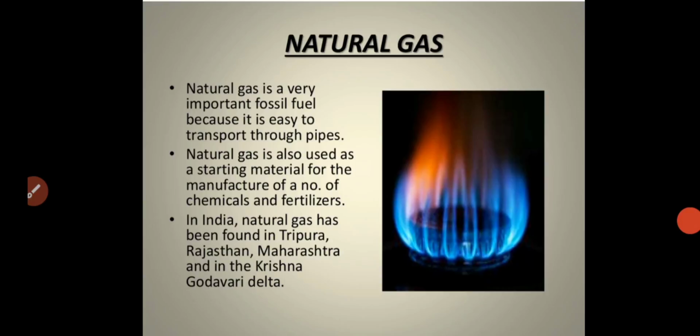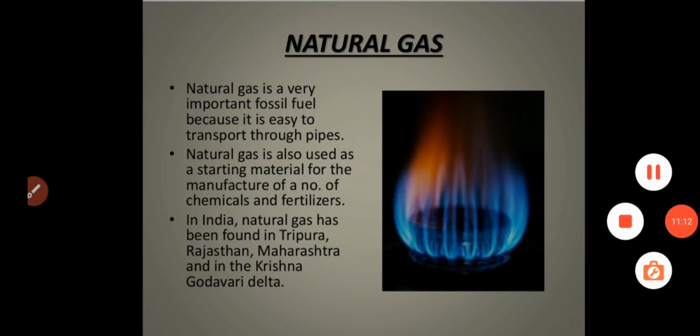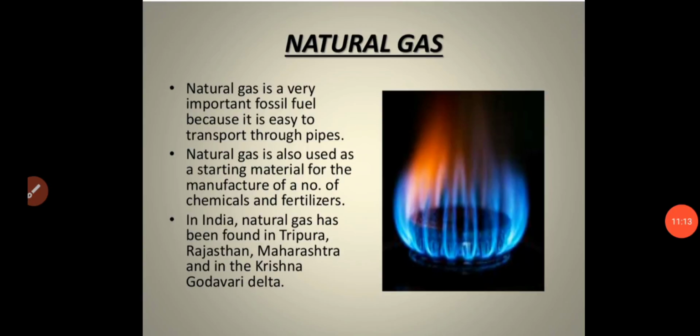Next, coming to natural gas. Natural gas is a very important fossil fuel. We already discussed fossil fuel in the last class. Fossil fuel is usually obtained from fossils. Natural gas is a very important fossil fuel because it is easy to transport through pipes. So we can transfer natural gas from one place to another through pipes.